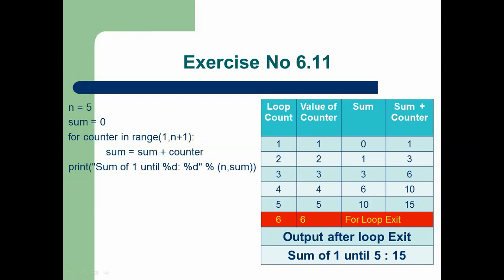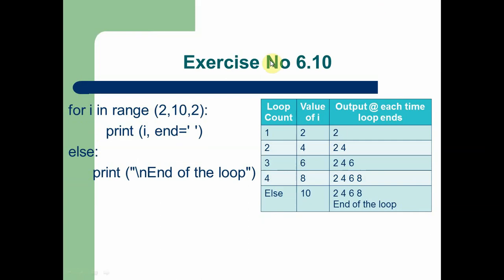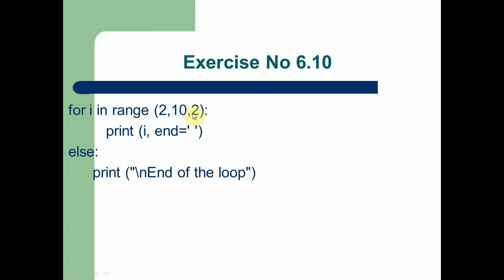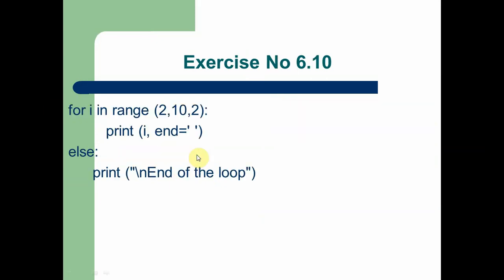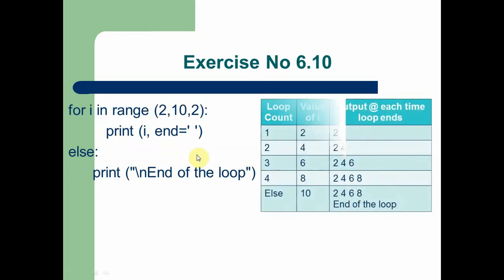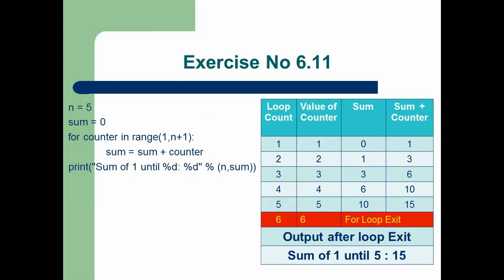In 6.10 we gave the increment value as 2. In 6.9 also we gave the increment value as 2, but here in 6.11 we skip the increment value, so the default increment value is 1. Now we are going to understand what happened in this program. Whenever the counter loop starts, the counter value is 1.